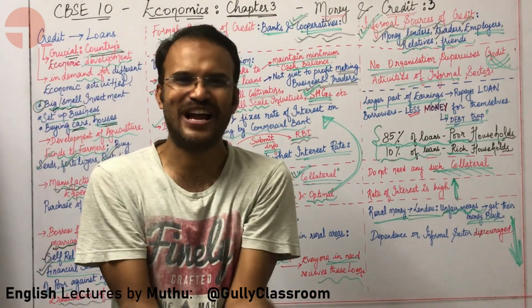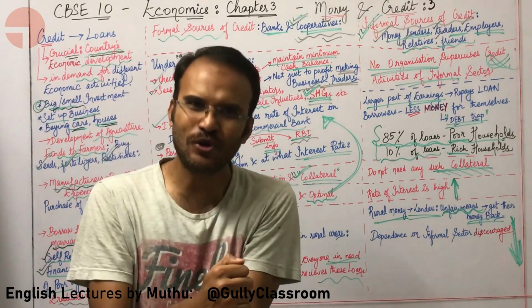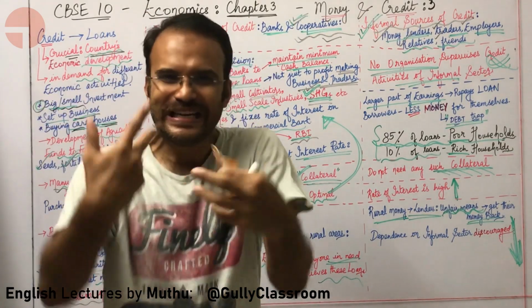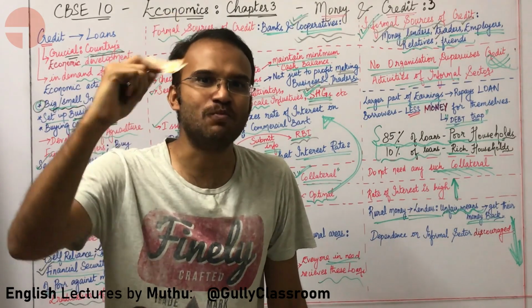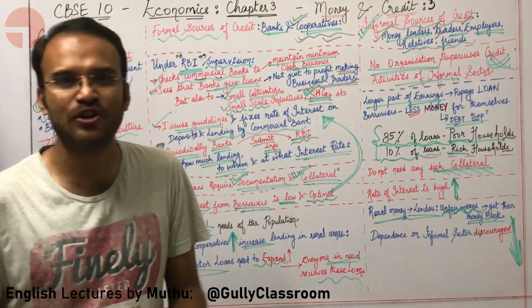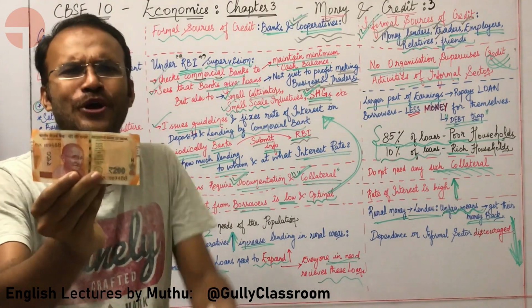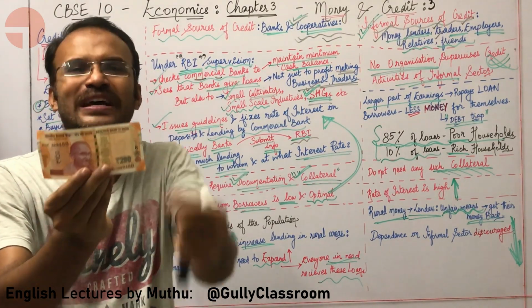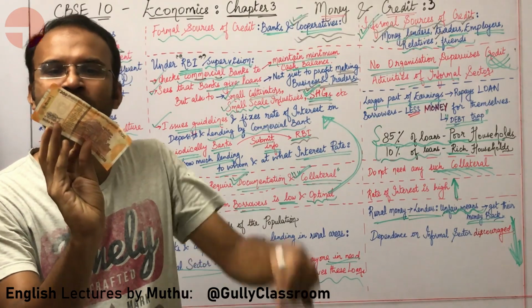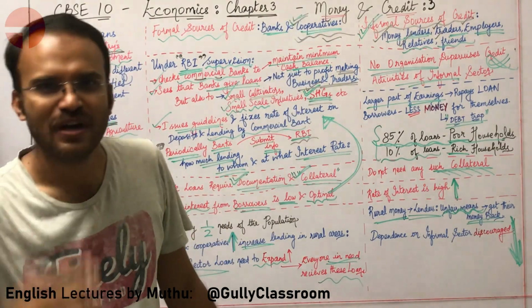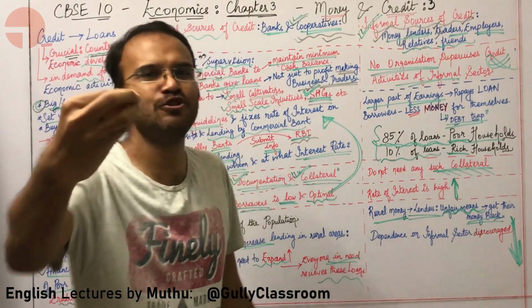It is not like gold. If you beat gold, it has value. If you melt gold, it has value. But modern forms of currency do not have any value on their own. It has value because it is authorized by the RBI. You can check it in any currency note: I promise to pay the bearer the sum of whatever currency note value you are holding.